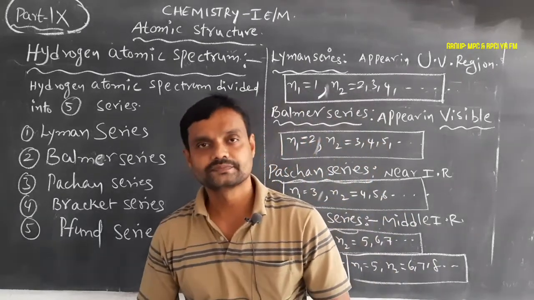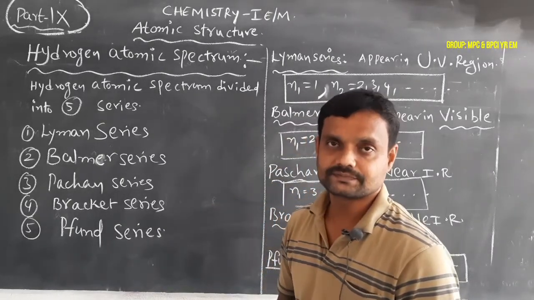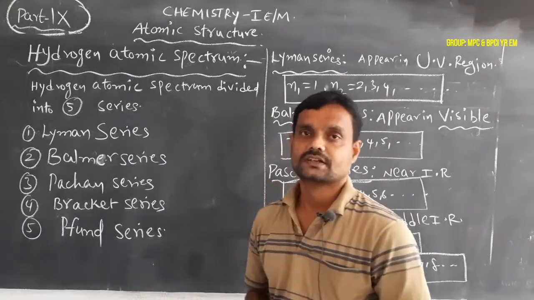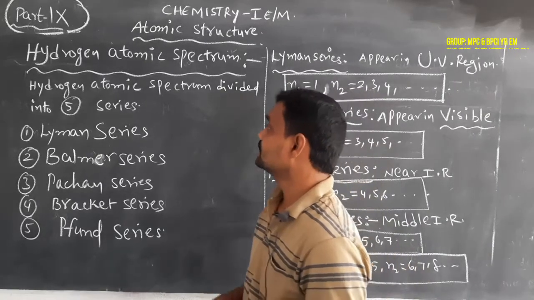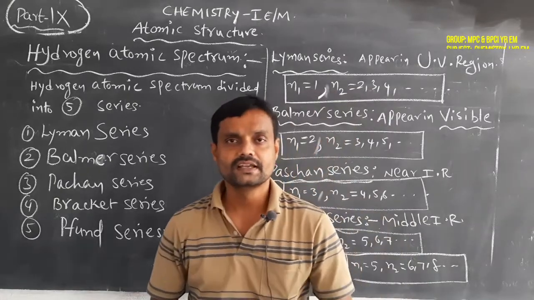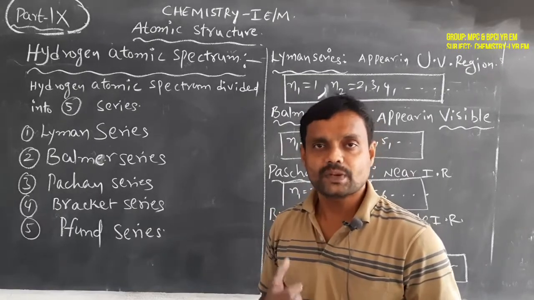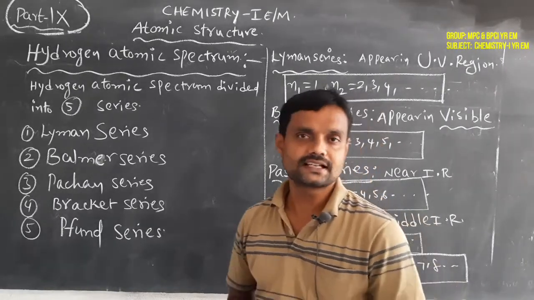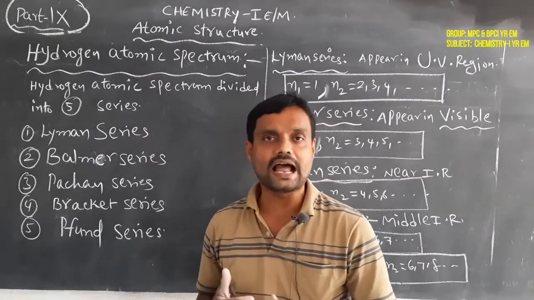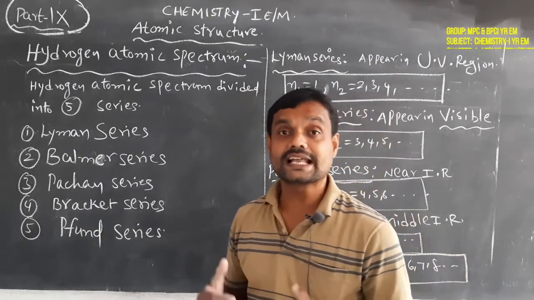So in this class we will explain the hydrogen atomic spectrum, and how Bohr's atomic model explains it. Here we use hydrogen gas. When we apply some heat energy to the hydrogen gas, a number of hydrogen atoms are present, and a number of electrons are present in the hydrogen gas.